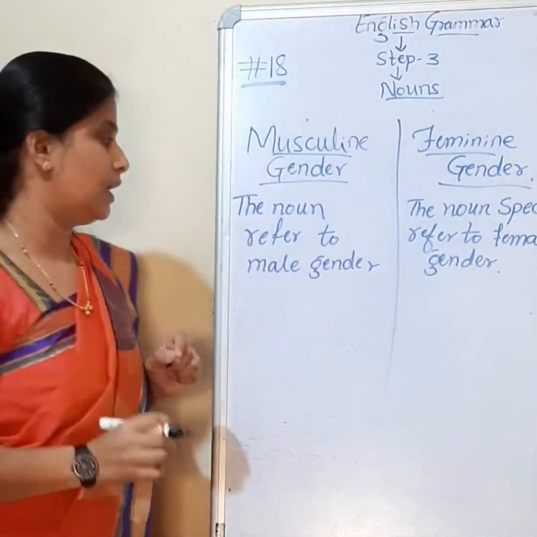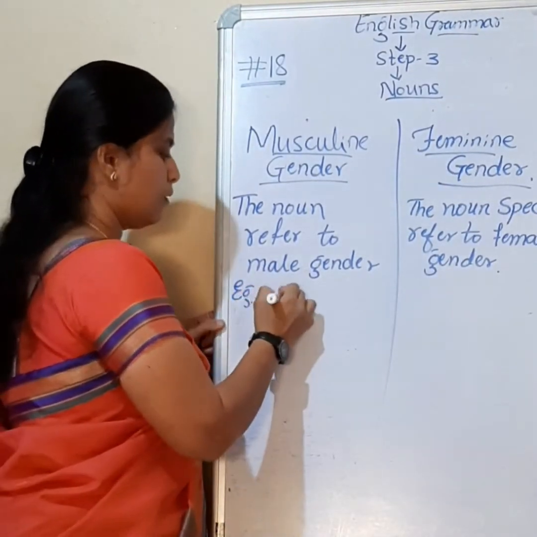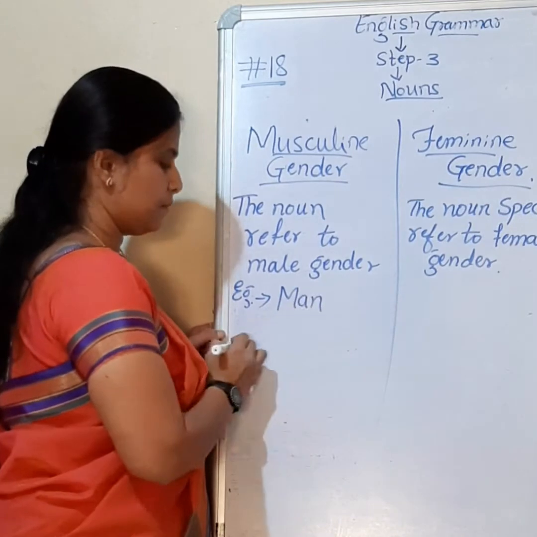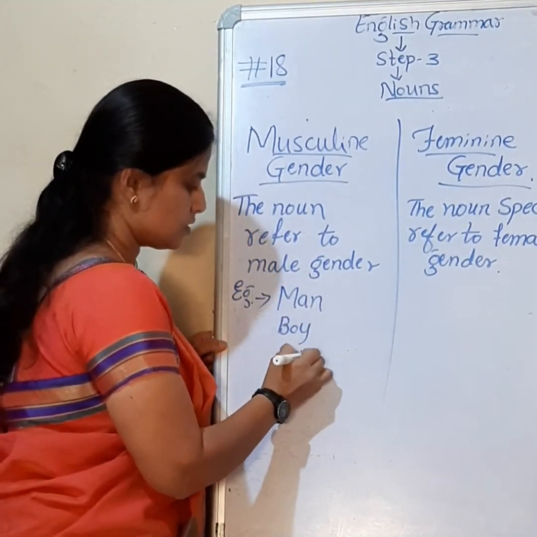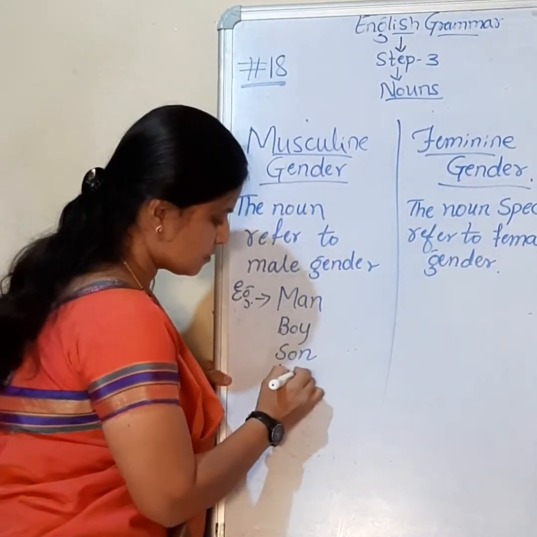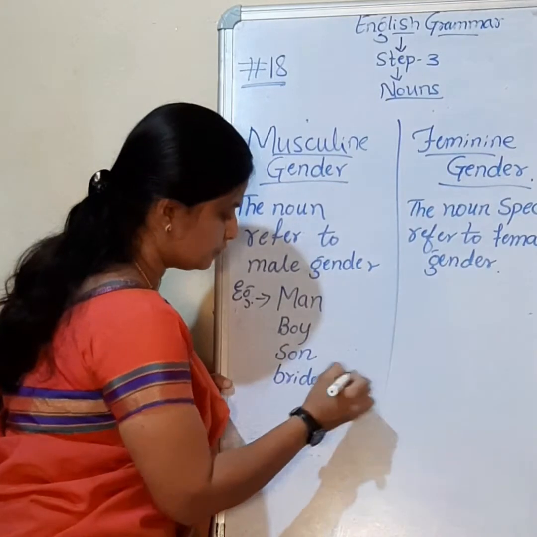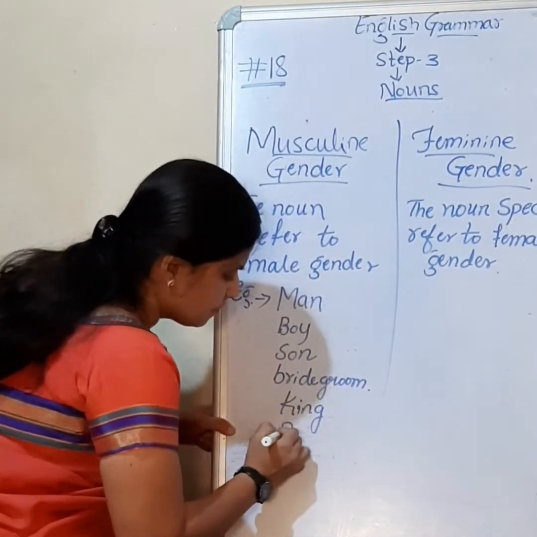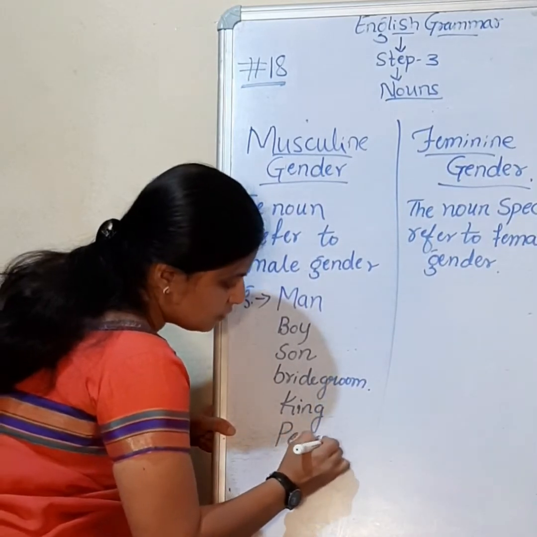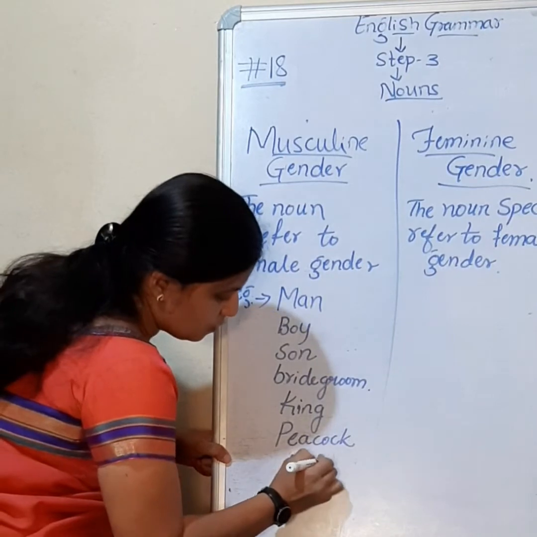Let us have some examples for more clarification. Man, boy, son, bridegroom, king, peacock, cock.